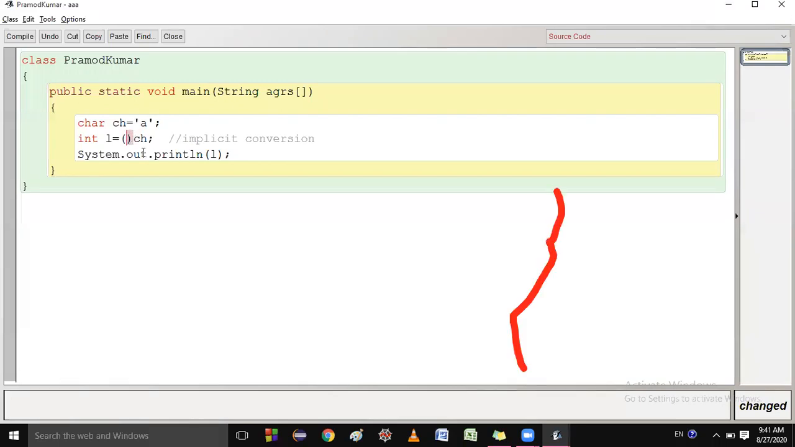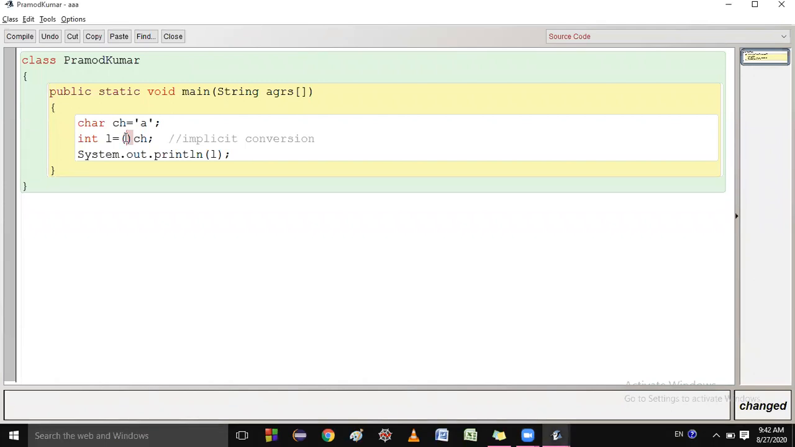So this character is going to convert to which data type? Can you tell me? Character data type. Brijesh, you just shut your mouth. In which data type is it converting? Brijesh, in which data type is it converting? Integer data type. Why did you say character?